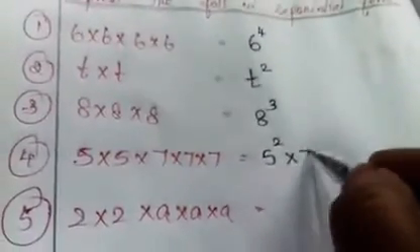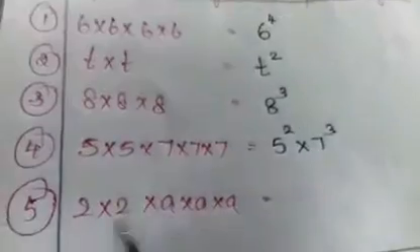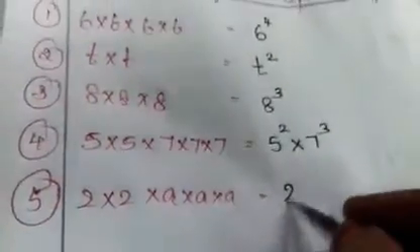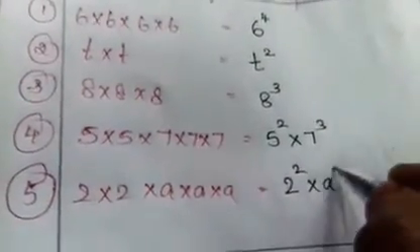Okay, here see, 8 into 8 into 8 means 8 to the power 3, 8 cube. Here 5 into 5, 5 square into 7 cube. Next one, 2 into 2, so 2 square into 8 cube.